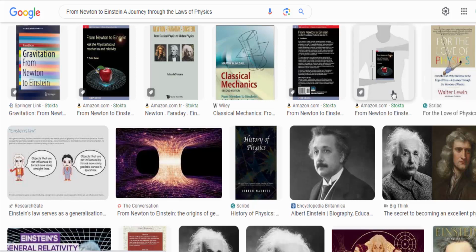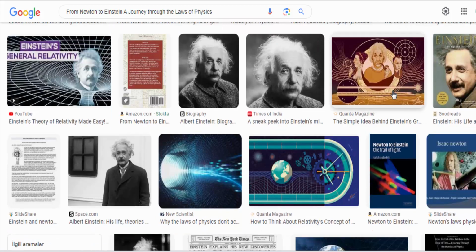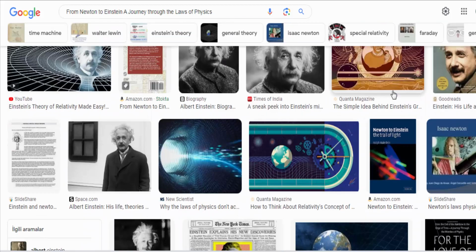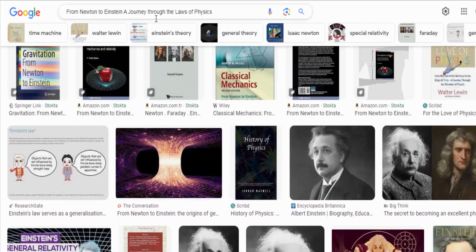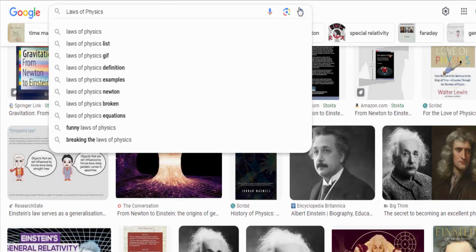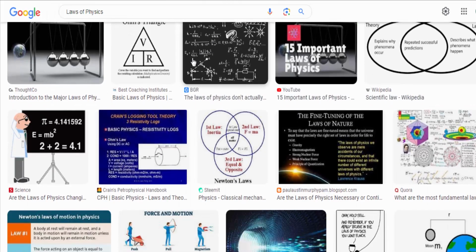In summary, Newton's laws of motion and theory of universal gravitation laid the foundation for classical mechanics, while Einstein's theories of special and general relativity expanded our understanding of space, time, and motion, especially in extreme conditions. Their contributions to physics transformed our perception of the physical world and remain fundamental pillars of modern physics.